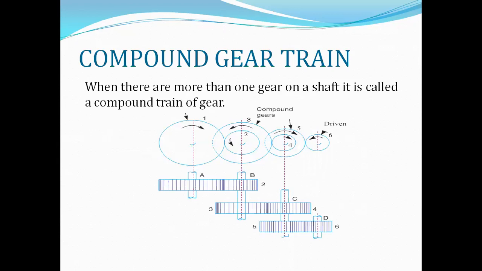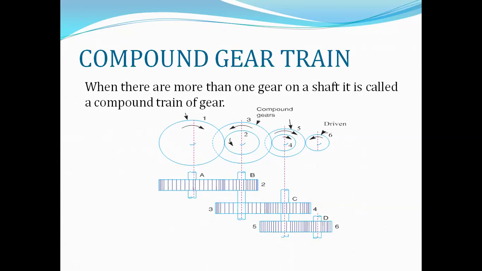Next one is the compound gear train. When there is more than one gear on a shaft, it is known as a compound gear train. You can see from the diagram that shaft B contains two gears, that is 2 and 3, and shaft C contains two gears, that is 4 and 5.